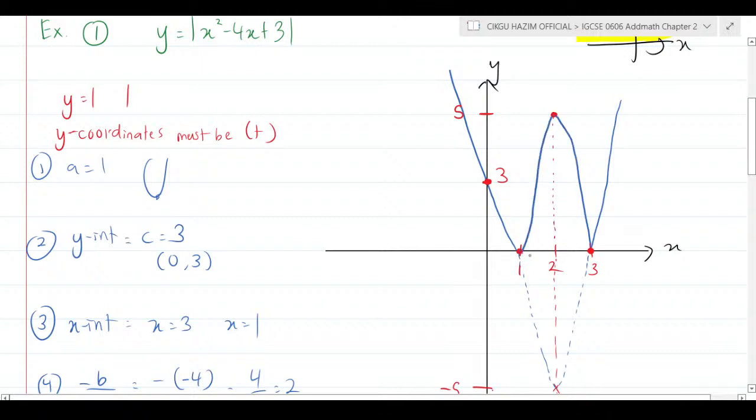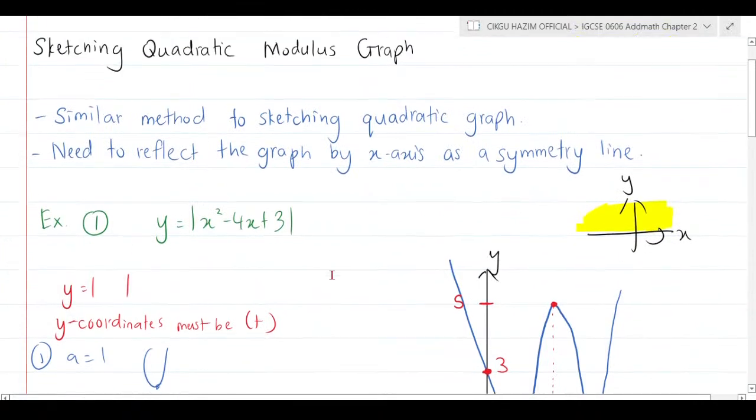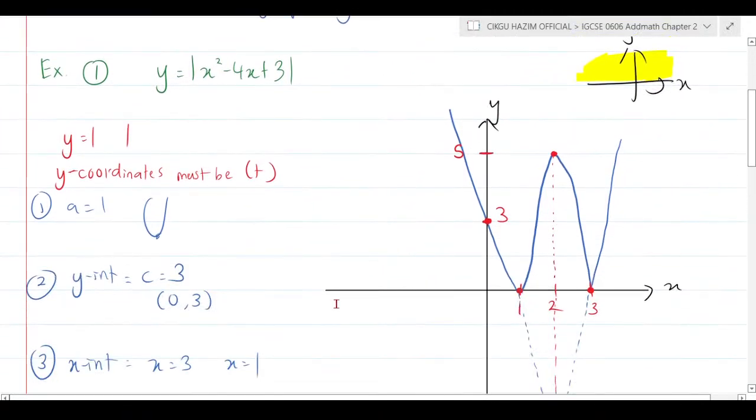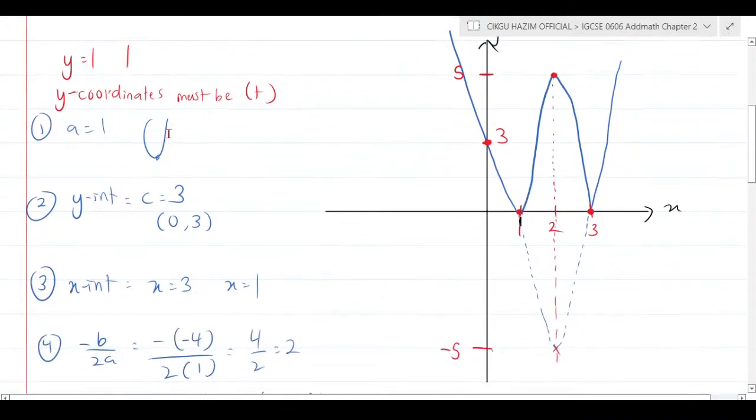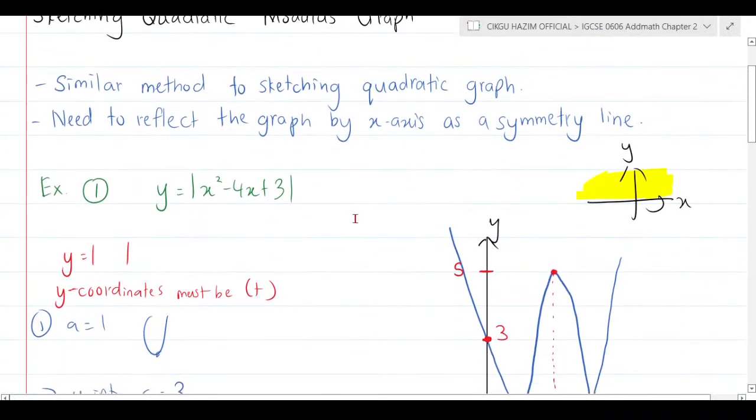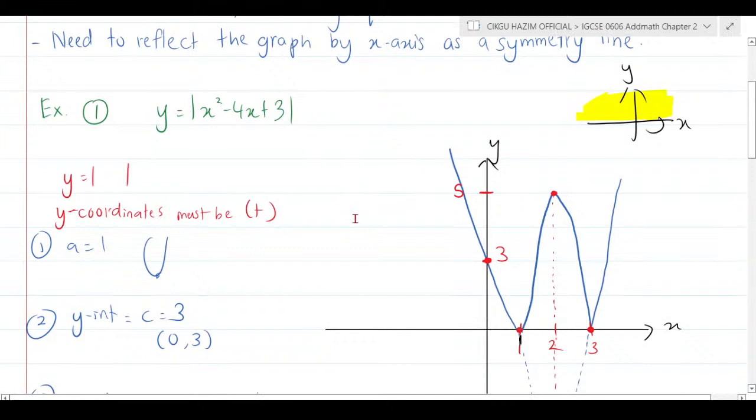So that's how we do the sketching of the quadratic modulus graph. I hope that you are clear with this. Just follow all these steps. Just make sure that you reflect the graph towards the top by imagining that the x-axis is your mirror or the symmetry line. Okay, I hope it's clear.